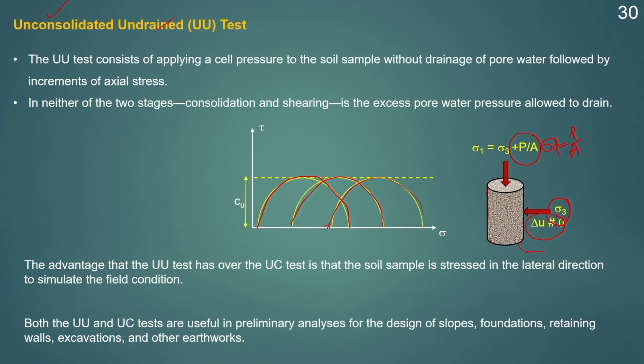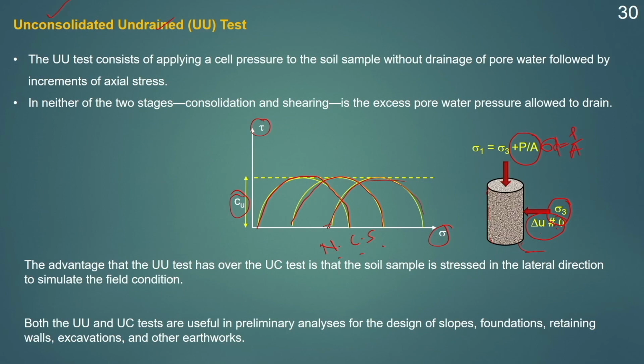Based on these Mohr circles, we can get the Cu, the undrained cohesion value. This is for a normally consolidated soil sample. This plot shows the relationship between the normal stress and the shear stress for a normally consolidated soil sample.